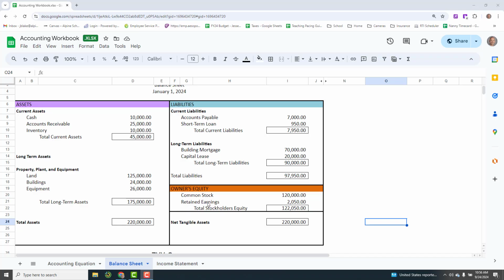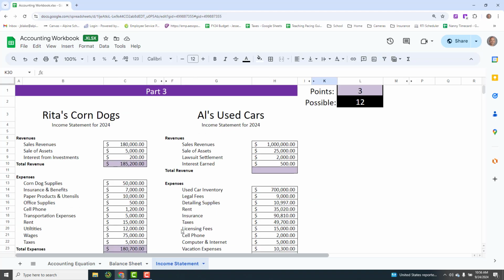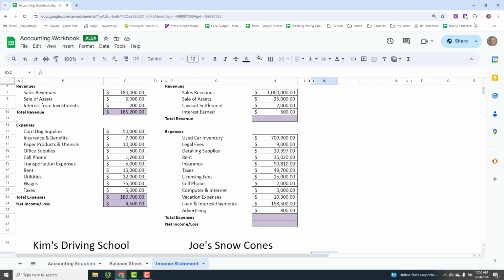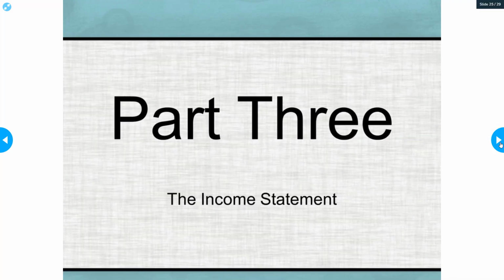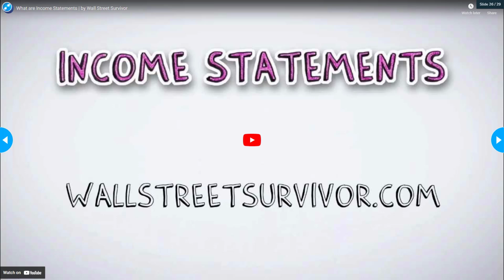Okay, hopefully you finished that all up and now you're ready to move on to the next section. We'll be looking at the income statement next. I'm going to go ahead and minimize that Google Doc, and we are going to now look at part 3. What is the income statement?